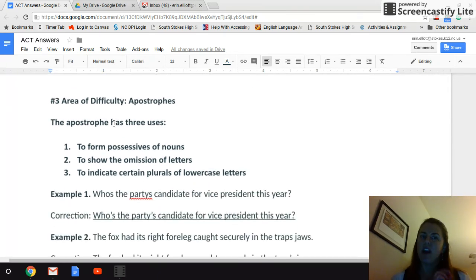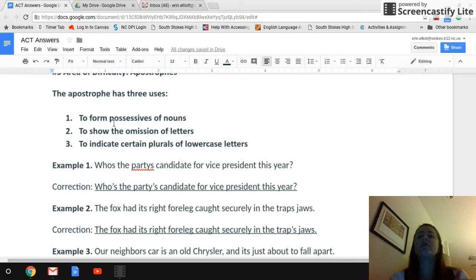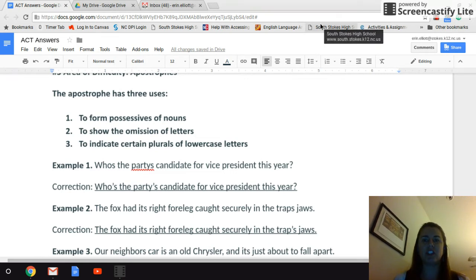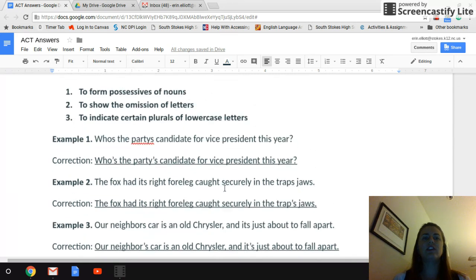And number 3, the third area of difficulty, apostrophes. Apostrophes are easy, but they're easy to overlook too, especially in today's texting speak, where we text each other and we don't always autocorrect every little apostrophe mistake. And sometimes the autocorrect doesn't catch it. So you have to be the one to make sure that you're catching it. All right, so let's look at these 3 examples.